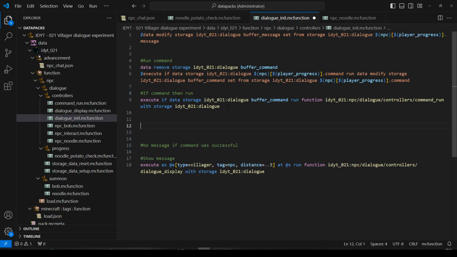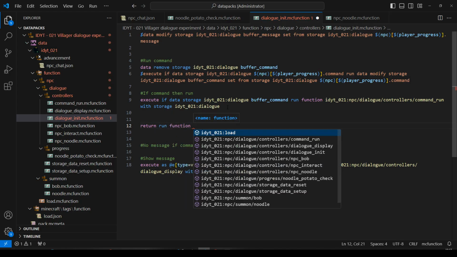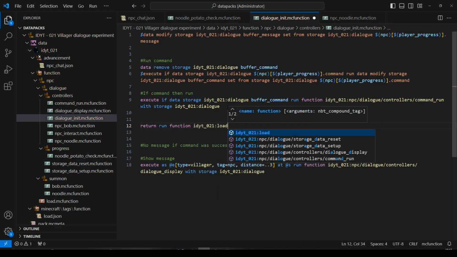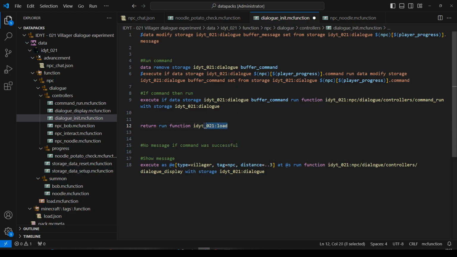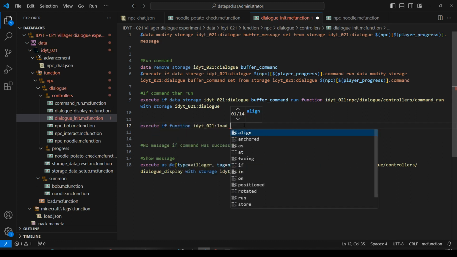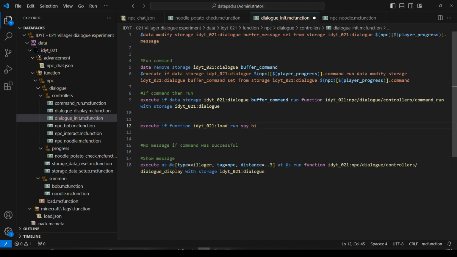So what we can do is return run function. We'll just use the load function. So that will obviously return out of this function, and it will run this one as it goes. But we can also do execute if function run say hi.